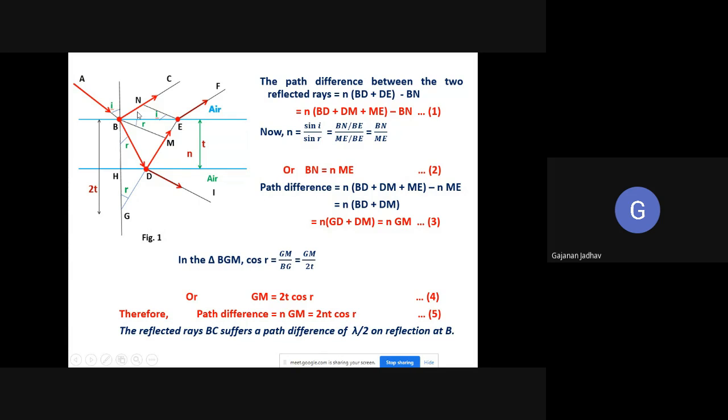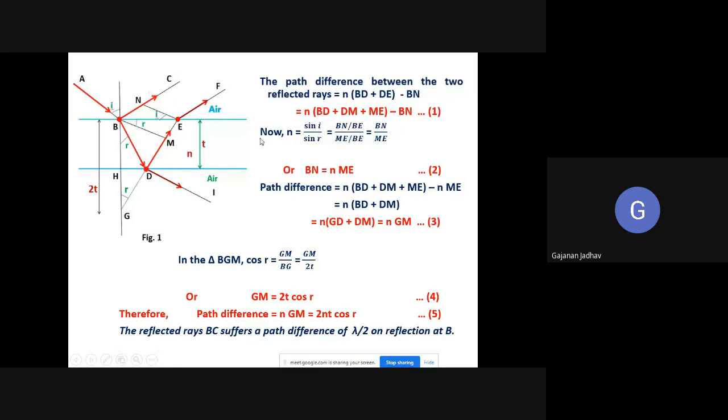The difference in the two is the path, that is the lambda, because this is reflected from here. But whatever the refracted light was there, this traveled through this particular transparent thin film. It was incident on the inner surface of this thin film at a point D, then it again got reflected. And after getting reflected, again it falls on the upper surface of the thin film at point E and gets transmitted through it.